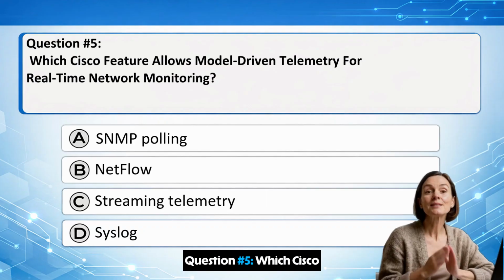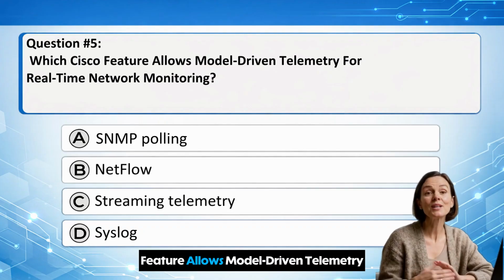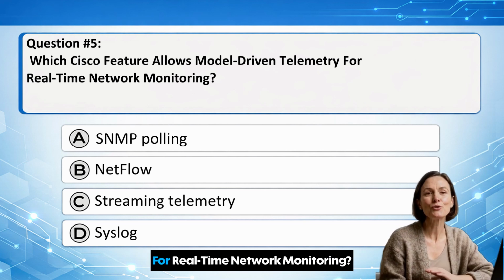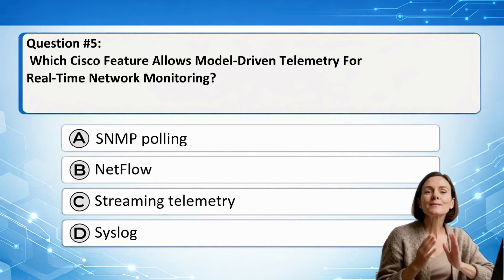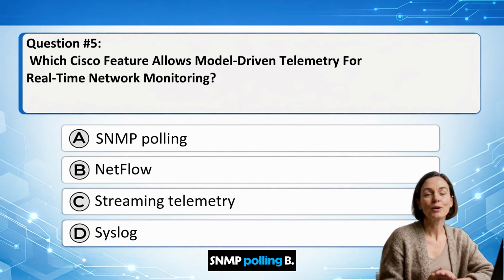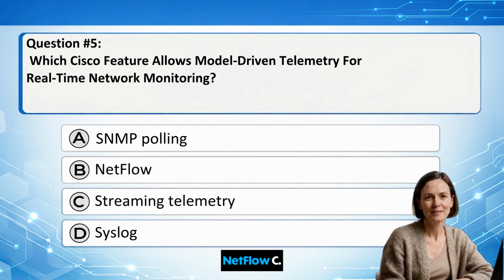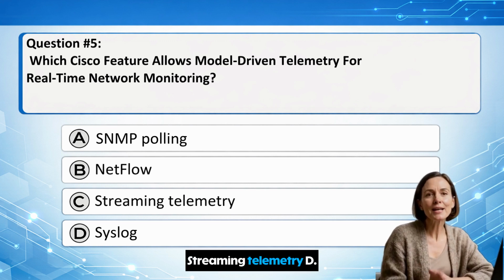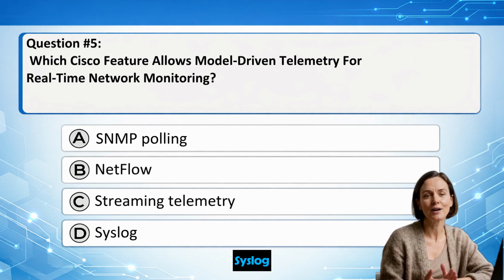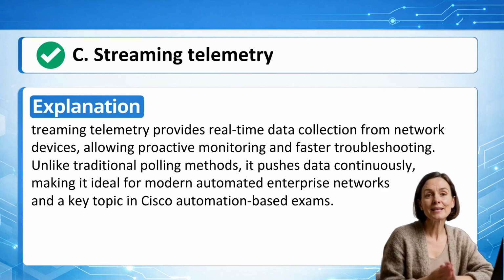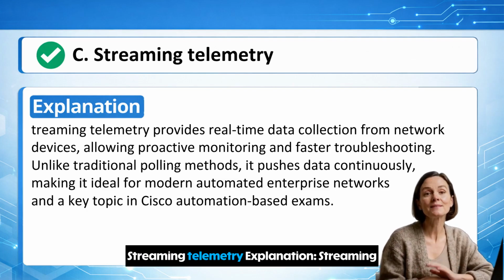Question number 5. Which Cisco feature allows model-driven telemetry for real-time network monitoring? A. CCNP polling. B. NetFlow. C. Streaming telemetry. D. Syslog. Correct answer: C. Streaming telemetry.